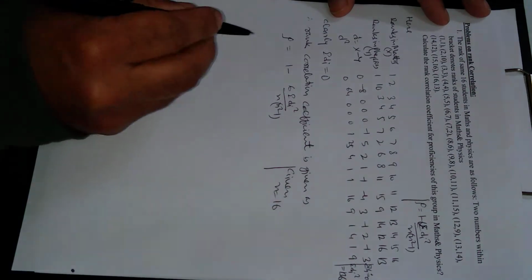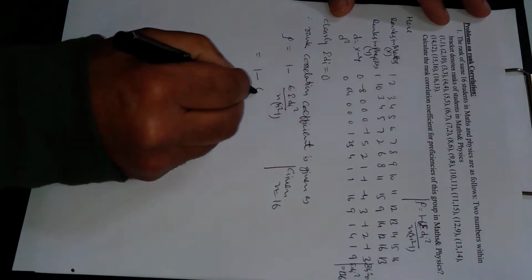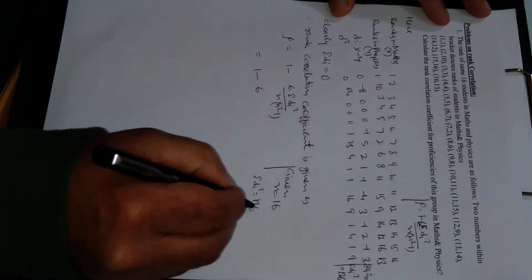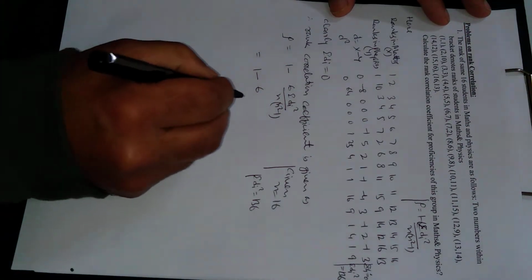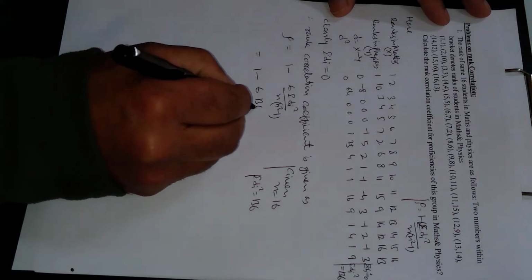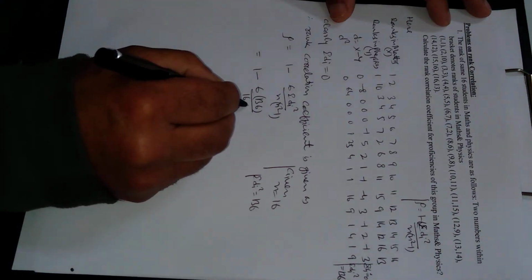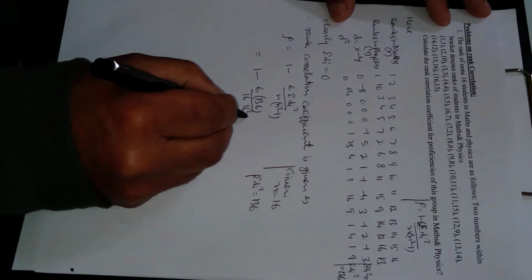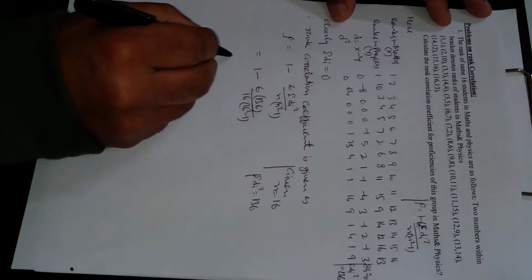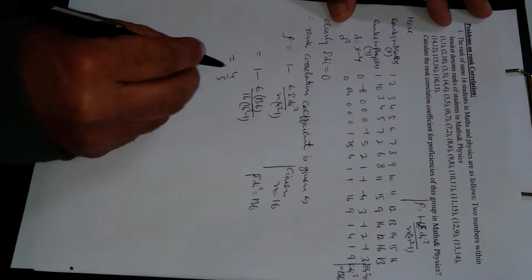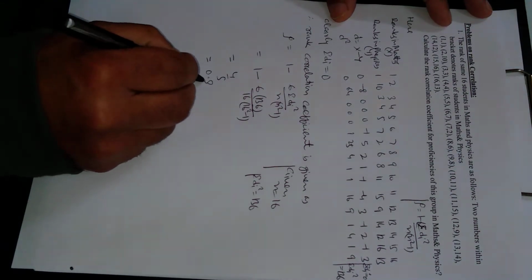This is 1 minus 6 times summation di square, which is 136, n is 16, and this will be 16 square minus 1. On simplification this will come out to be 4 upon 5, which in decimal form is 0.8.